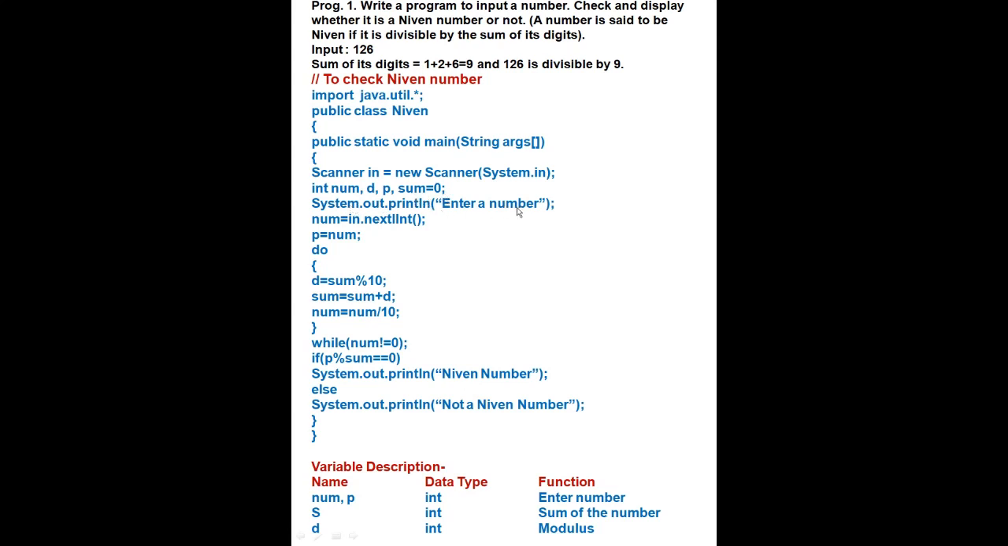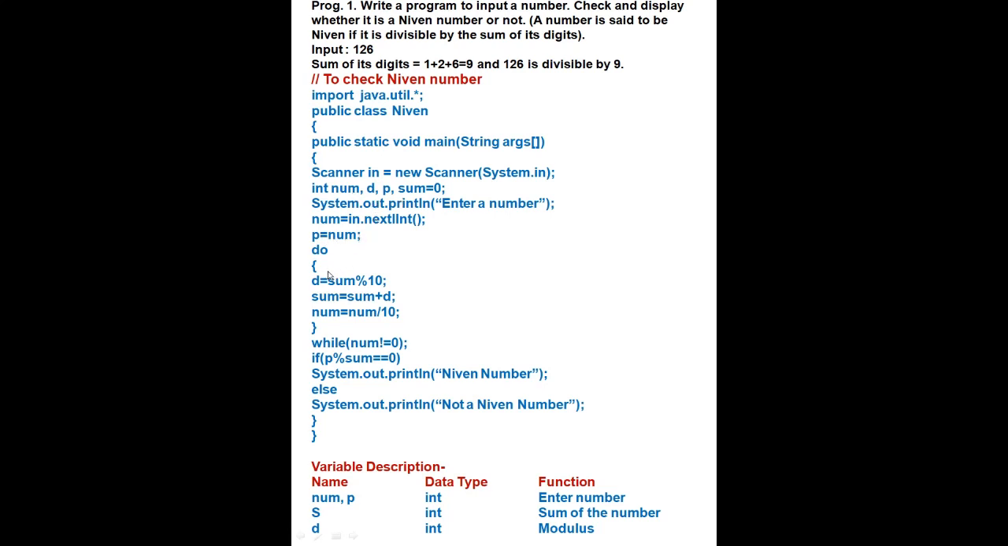First we will enter the number: System.out.println("Enter a number"). Then we will write the data type of that number: num = in.nextInt(). In this I have taken num; you can also take n in place of num. So now I will write p = num, meaning p and num are equal.